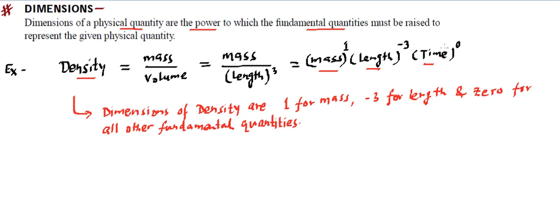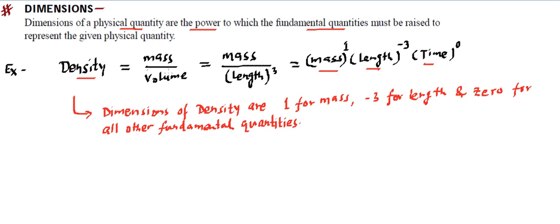These powers are known as dimensions. That's how the definition was. Dimensions of a physical quantity are the powers to which the fundamental quantities must be raised to represent the given physical quantity. And just like I said over here, corresponding to mass, dimension is 1, for length it's -3, for others it's 0.